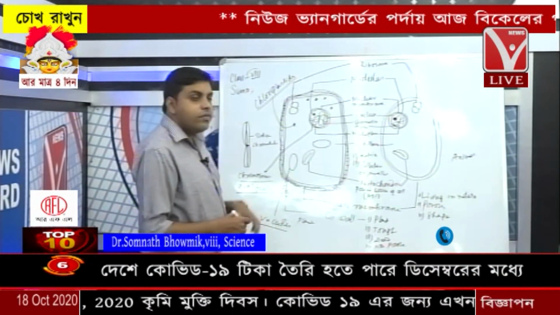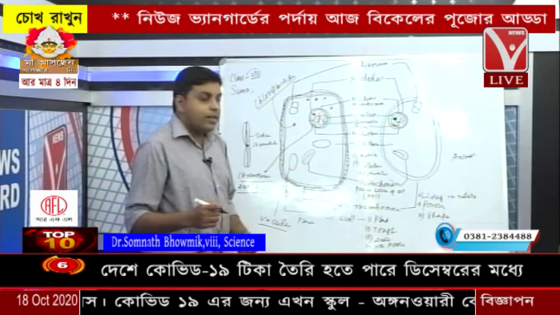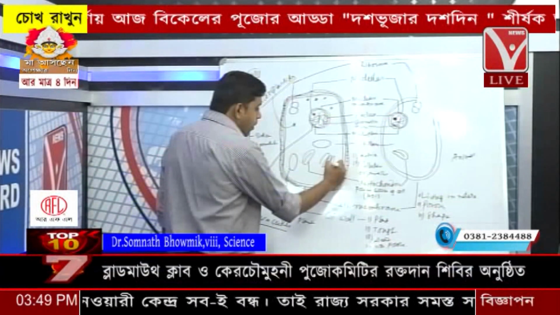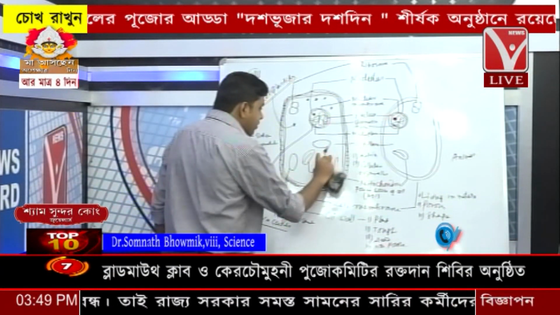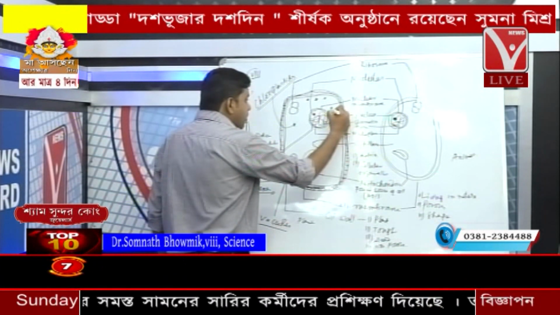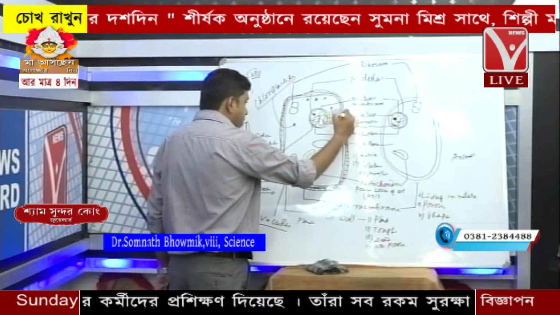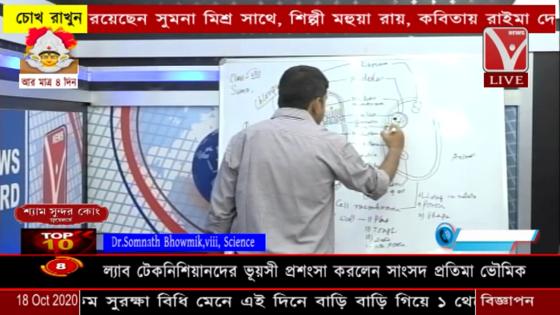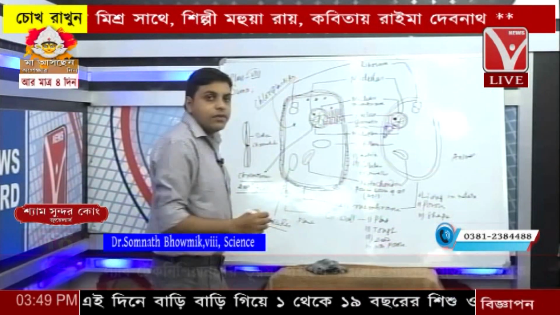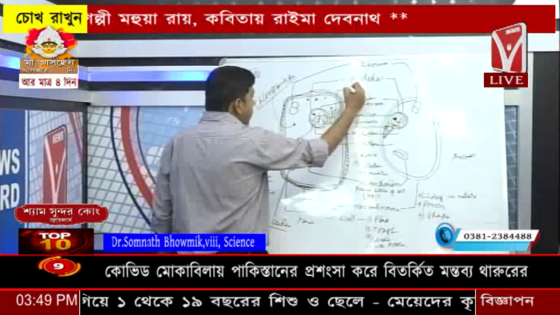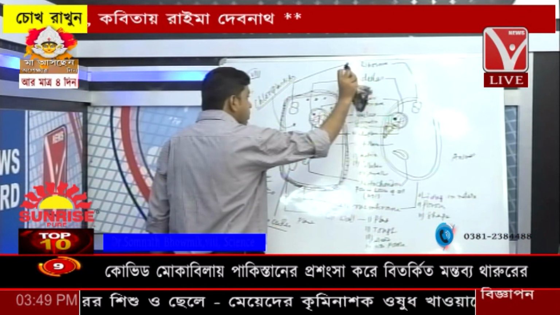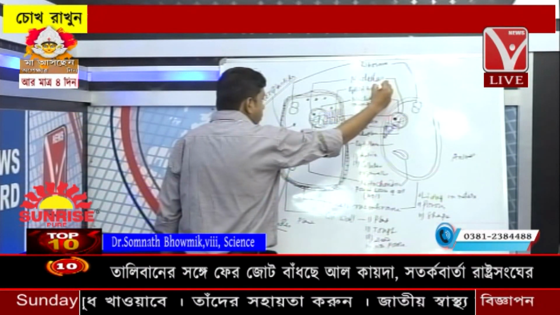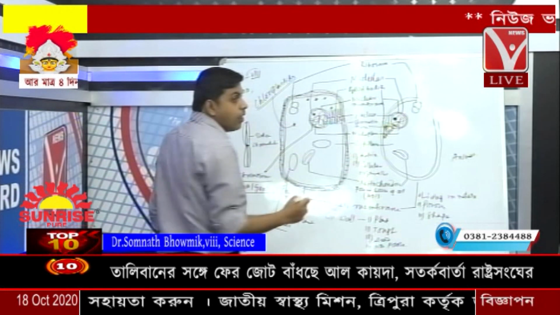They are a part of this: mitochondria, Golgi body, vacuoles, ribosome. Some specific structures are called the Golgi body. These Golgi bodies generally remain connected to the nucleus. This is the Golgi body, and it is generally found connected from the nucleus to the cell membrane. This structure is called the Golgi bodies.